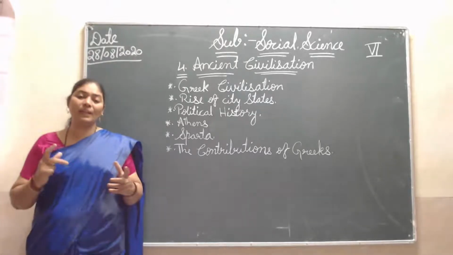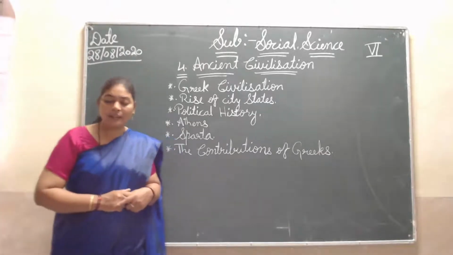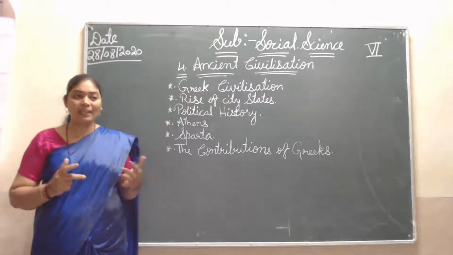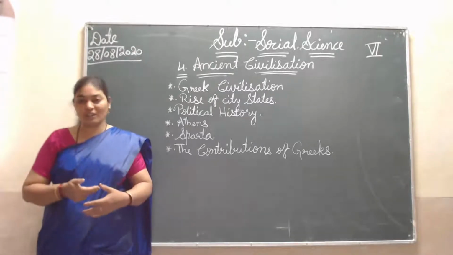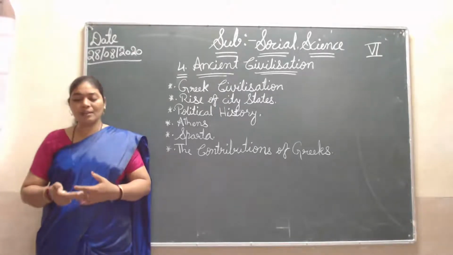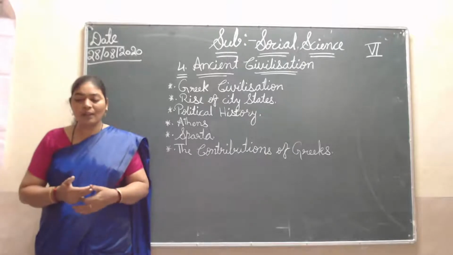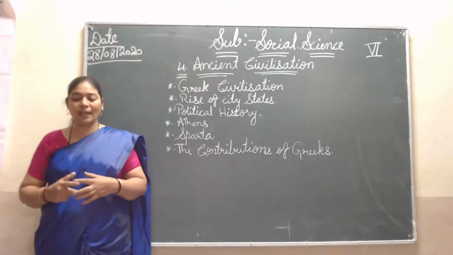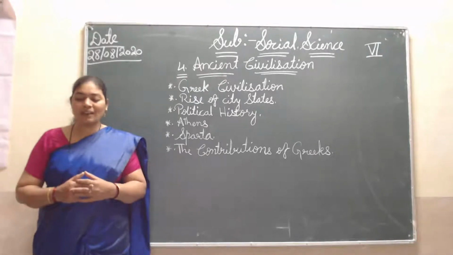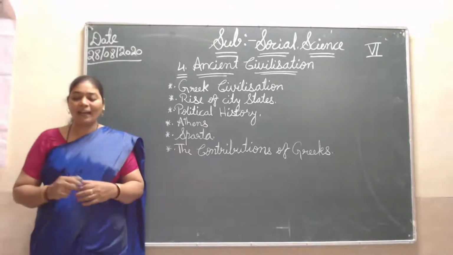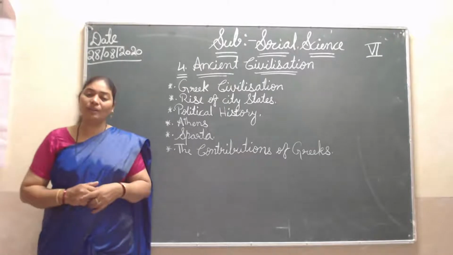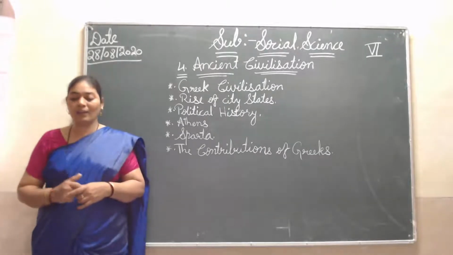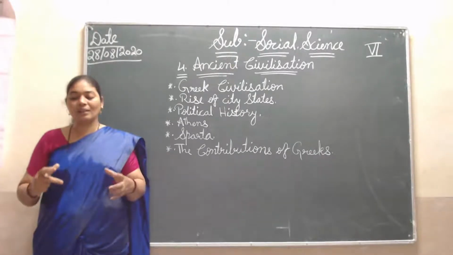So it is also very nice. Here, one by one, the contributions of the people keep coming. Now Myron was the best known sculptor and Polygnotus was a famous painter, and many others also worked very well. All these things are very nice.